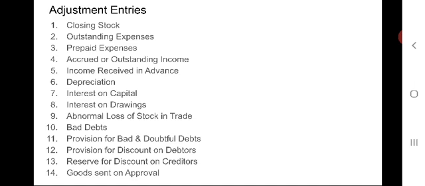Provision for doubtful debts. A provision for doubtful debts is a provision created to cover the loss of possible bad debts by means of a predetermined percentage of net debtors. That means debtors less bad debts. It is charged to profit and loss account and is deducted from debtors in the balance sheet. For this, entry should be profit and loss account debit to provision for doubtful debts account.